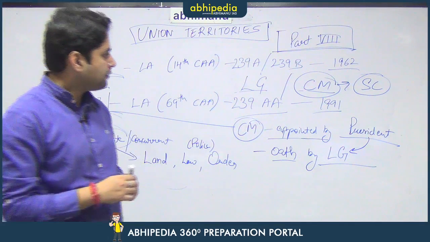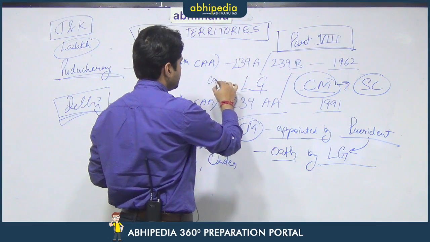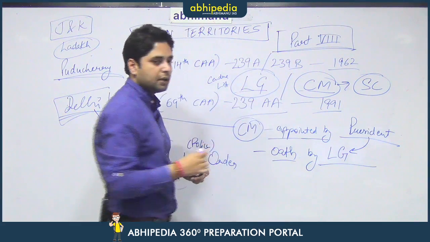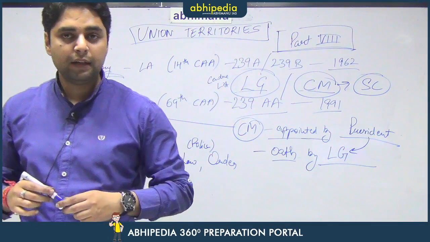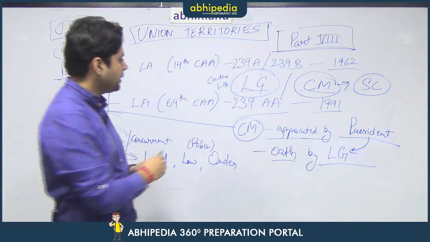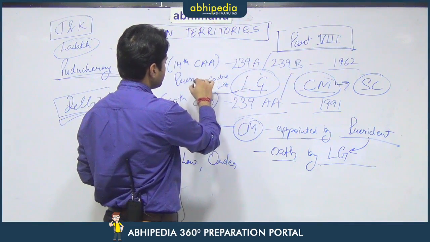But if there are certain matters which are under the purview of the center list, or if the Lieutenant Governor thinks that a particular bill has been passed or a particular decision has been taken by the CM of Delhi that should be reviewed by the President of India, then the Lieutenant Governor can reserve that decision for the consideration of the President.